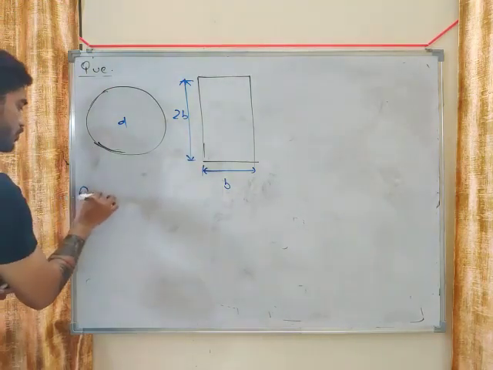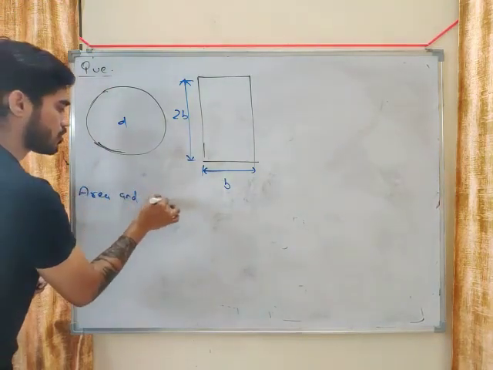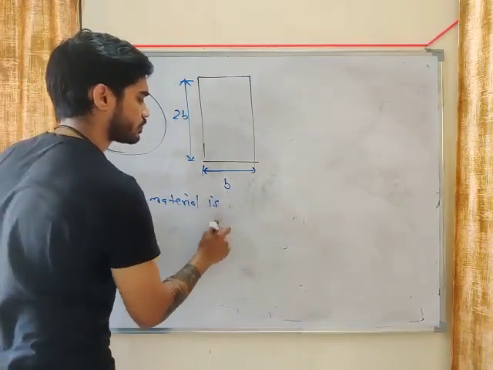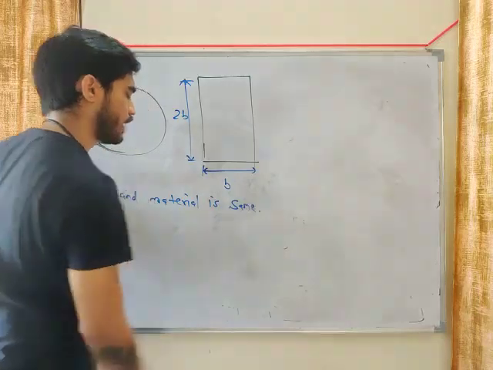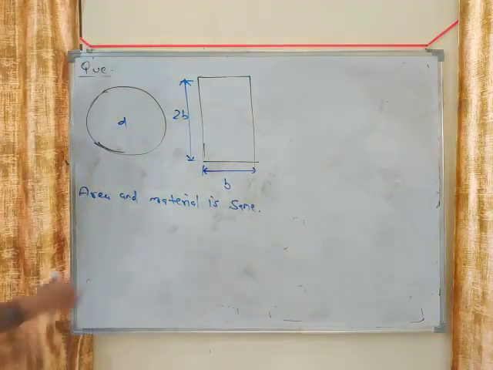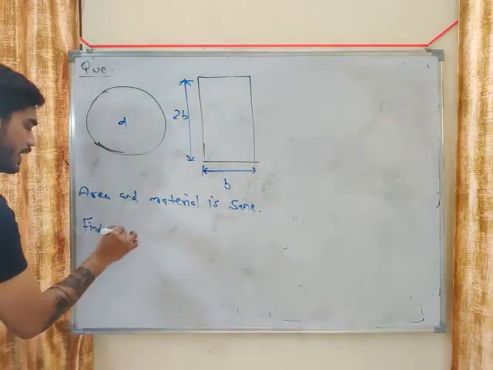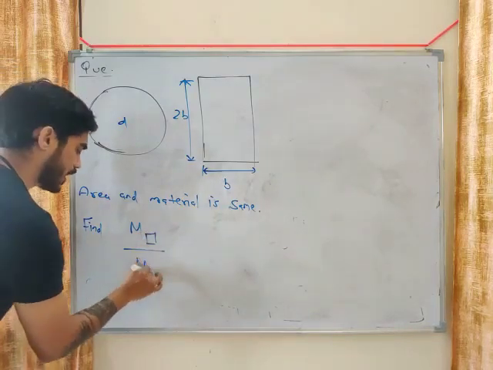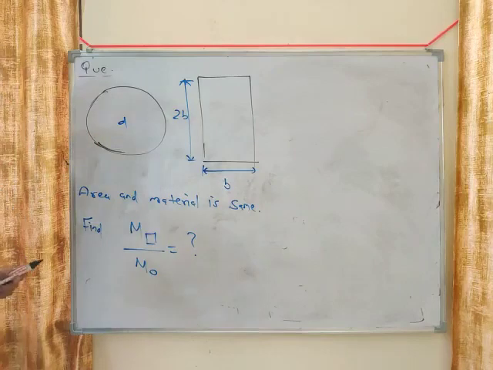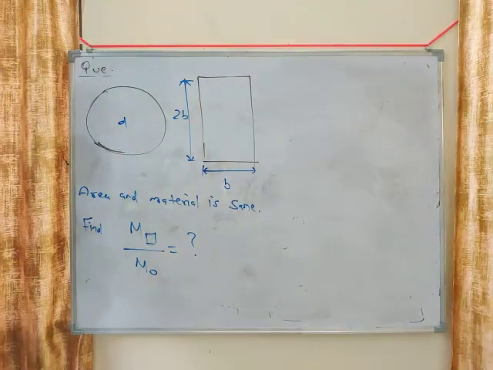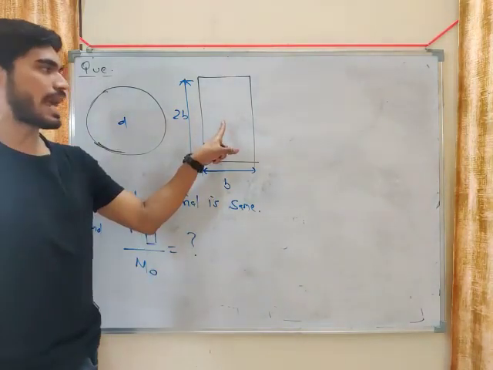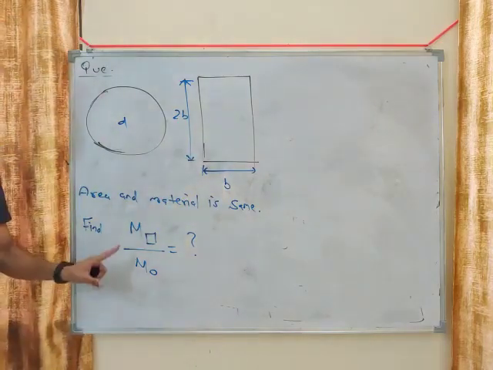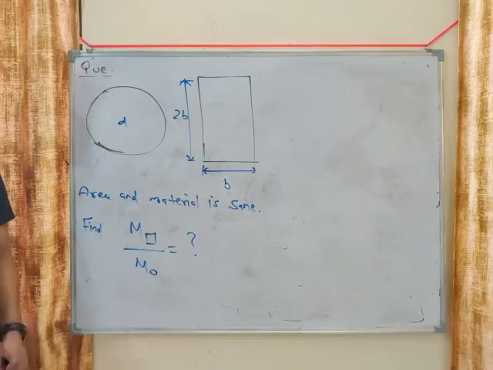Area and material are the same. Find the ratio of M allowable of rectangle and M allowable of circle. You need to find this: how much bending moment you can apply on the rectangle divided by how much bending moment you can apply on the circle. M of rectangle divided by M of circle.